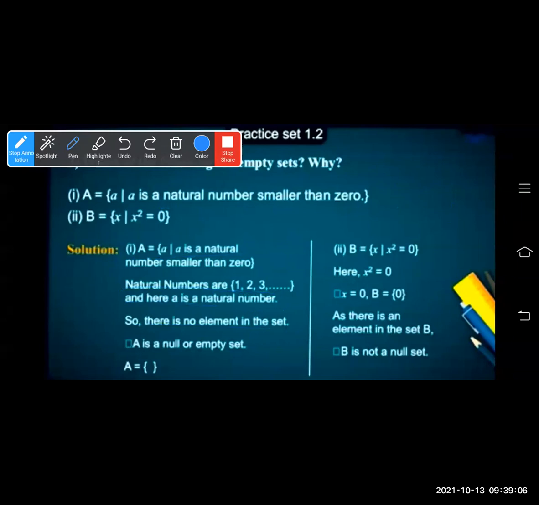Now the second question is B is equal to set of all x such that x square is equal to 0. If x square is equal to 0, then the value of x is equal to 0. So in set B, there is one element which is 0. You can write it like this. It is not an empty set. Why? Because B has one element 0. 0 is also an element. As there is an element in the set B, B is not a null set. So this way you have to describe whether the set is empty or not, and you have to write the reason also.